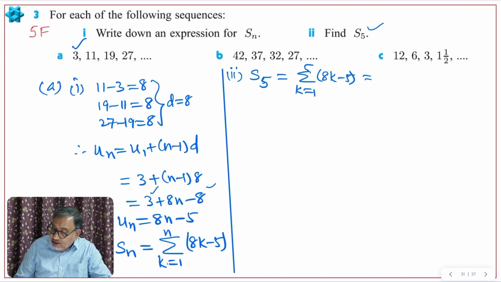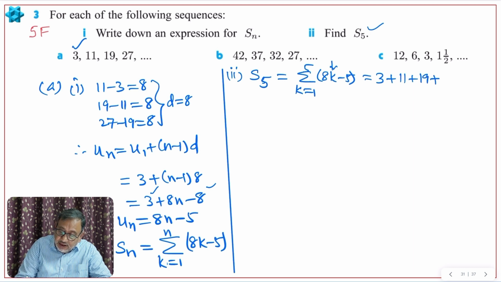When I replace k by 1, I get 8 into 1 minus 5, so 8 minus 5, 3, plus replace k by 2: 8 into 2, 16, 16 minus 5, 11. Then replace k by 3: 8 threes are 24, 24 minus 5 is 19, plus.